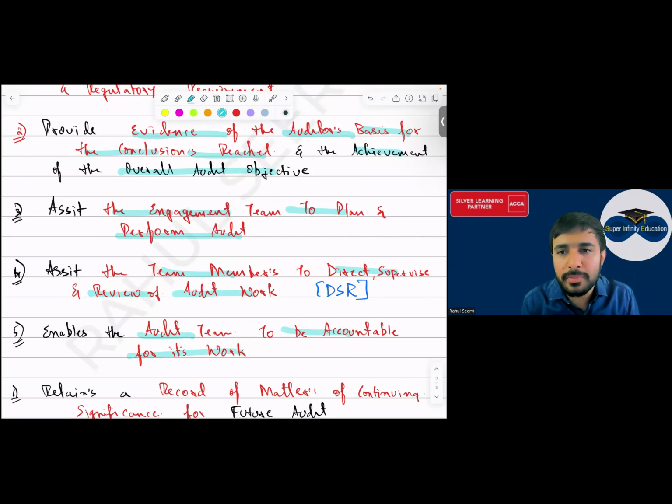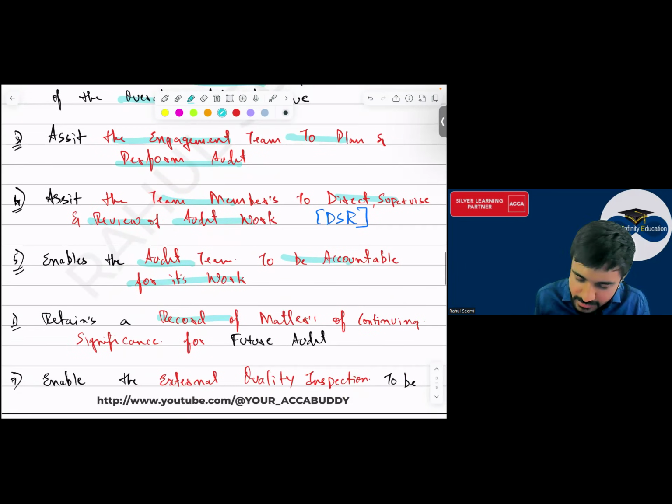How will they be accountable? Okay, they did the work, they recorded it, so they are accountable. That means they have done their work properly, and we can check it. Then it retains a record of matters of continuing significance for future audits.